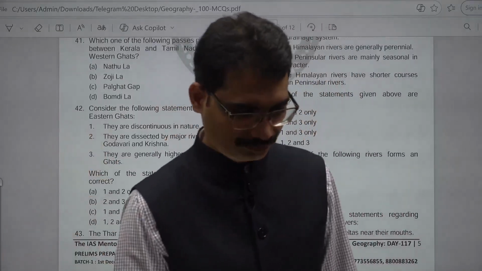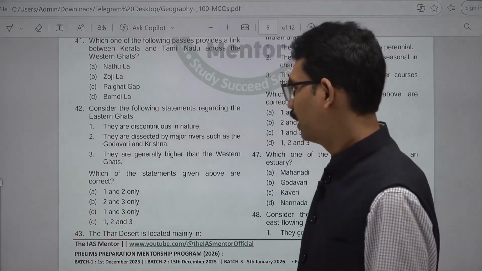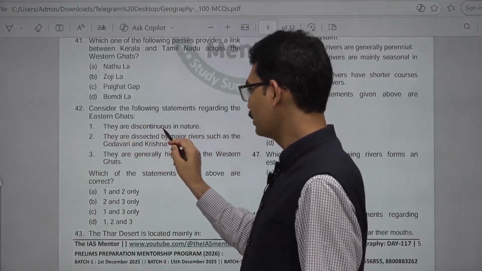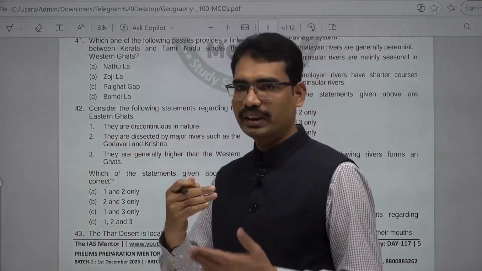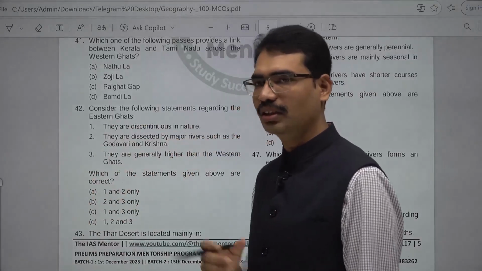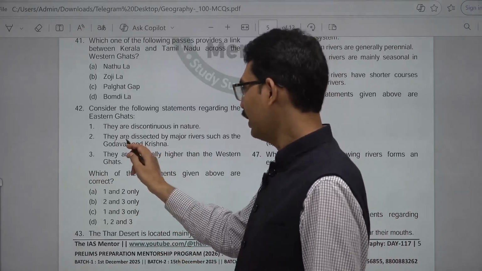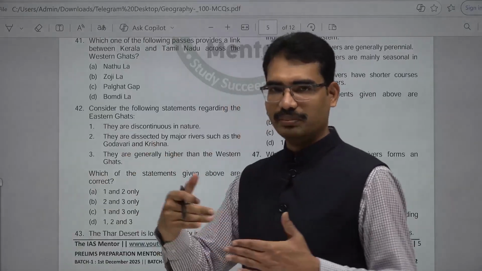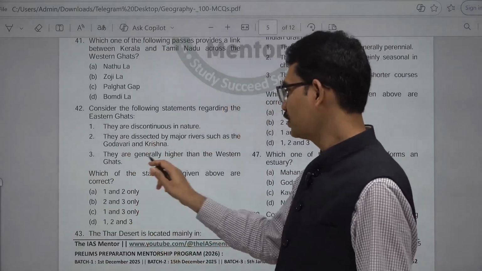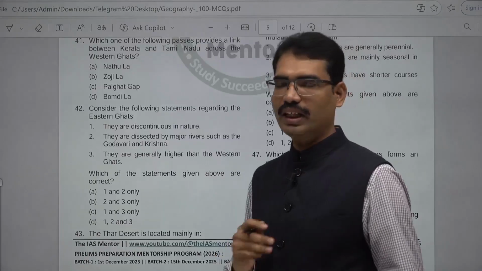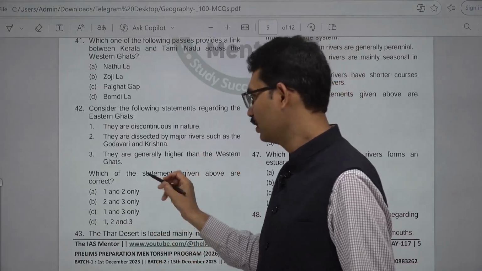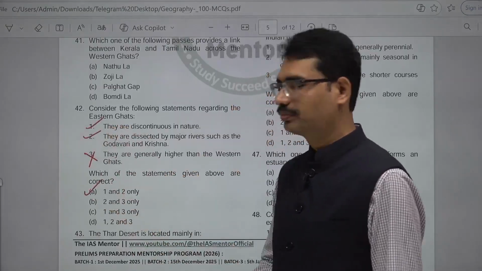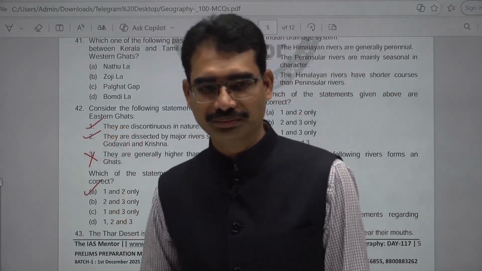42. Eastern Ghats. Consider the following statements regarding Eastern Ghats. They are discontinuous in nature. True. There are breaks in the Eastern Ghats, not like Western Ghats. They are dissected by major rivers such as the Godavari and Krishna. That's why there is a breakdown. Correct one. They are generally higher than Western Ghats. No, they are not higher. They are shorter than Western Ghats. 1 and 2. Answer here is 1 and 2.